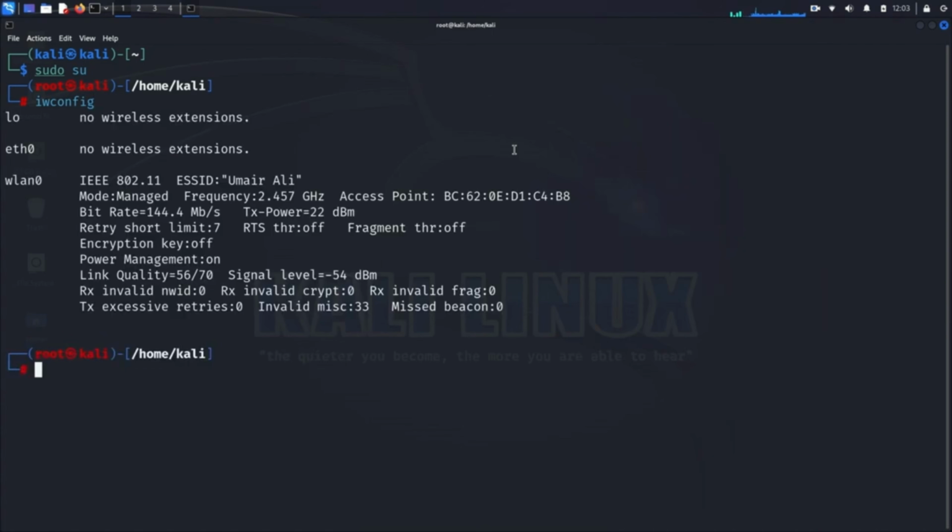In our case, we'll find that our interface is currently set to managed mode, which is not conducive to our attack. To proceed, we need to switch our interface to monitor mode, which allows us to passively listen to all wireless traffic within range. But before we do that, we need to obtain the MAC address of our wireless device, which will be used later in the attack. We can retrieve this information by executing ifconfig wlan0, where wlan0 is the name of our wireless interface.